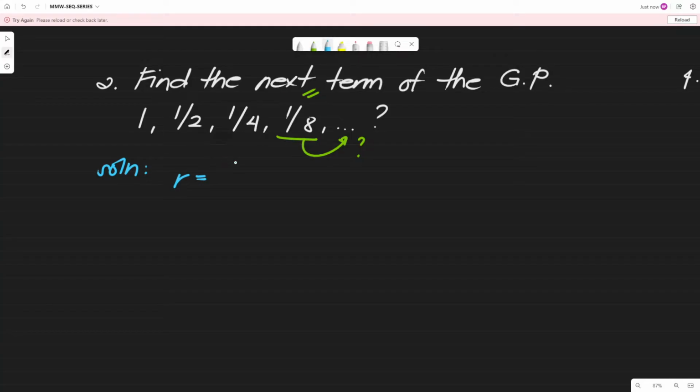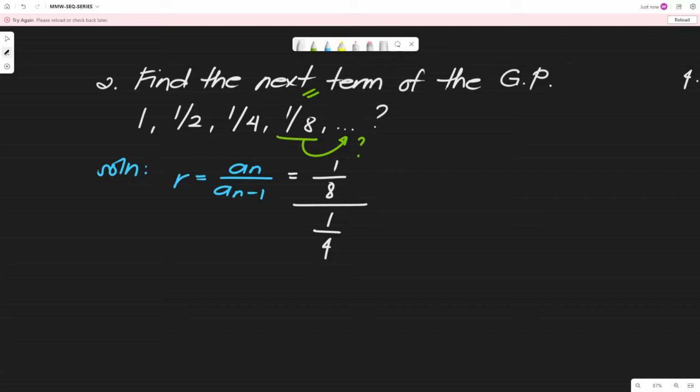The formula for the common ratio is a sub n over a sub n minus 1. Again, you are going to pick what is a sub n among the given except for the first term. Let's say I will pick 1/8. So we have 1/8 over yung preceding niya, which is 1/4.